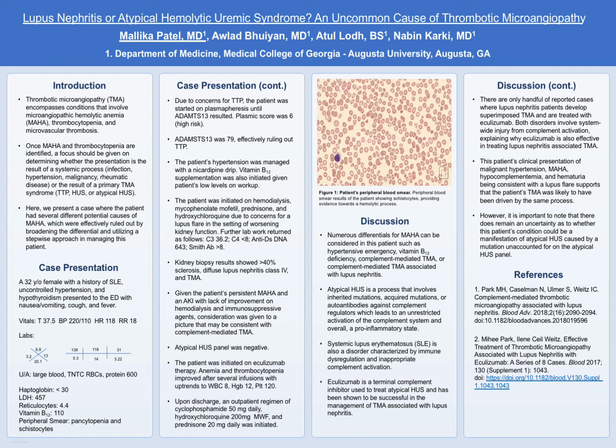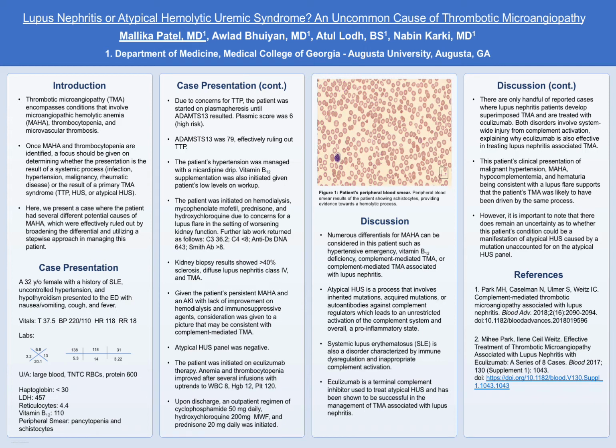Vitals in the ED were notable for a blood pressure of 210/110, heart rate of 118, CBC showing pancytopenia with a WBC count of 3.2, hemoglobin of 6.8, and platelets at 13. Renal function panel was notable for a potassium of 5.3, chloride 118, bicarb 14, BUN 31, and creatinine of 3.22. UA showed hematuria and proteinuria. Haptoglobin was less than 30, LDH 457, reticulocyte count 4.4, all consistent with the hemolytic process. Vitamin B12 was low at 110.